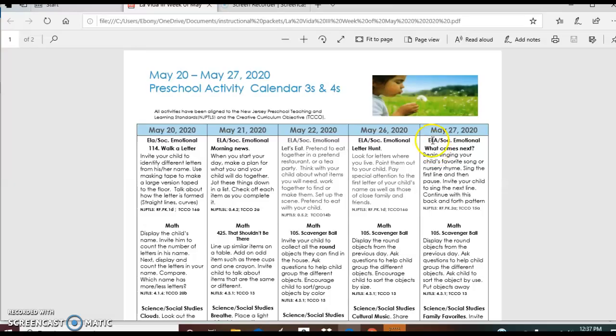For today, for ELA and social emotional, we're going to do "What Comes Next." The activity requires you to begin singing your child's favorite song or nursery rhyme. Sing the first line and pause. Invite your child to sing the next line. Continue with this back and forth pattern.